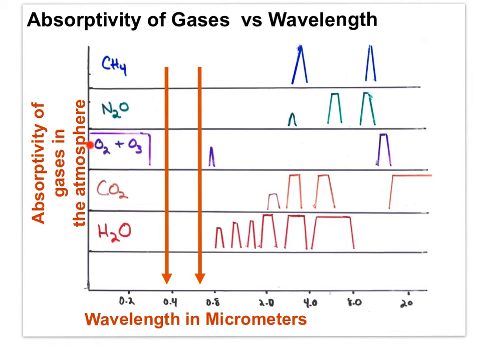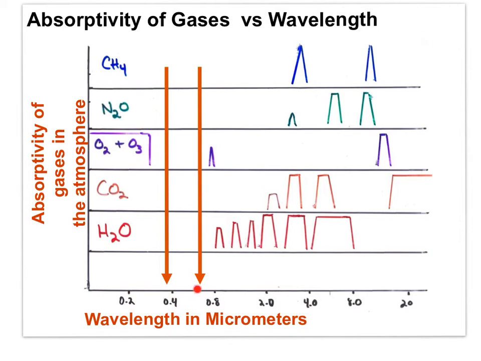Over here we see a huge purple peak, one large purple bar. That's an absorption peak. These wavelengths, very, very short, are absorbed by oxygen and ozone. We can see that the long wavelengths through here are absorbed by the greenhouse gases, water, carbon dioxide, ozone, nitrous oxide, and methane, while the shorter wavelengths are absorbed by ozone.